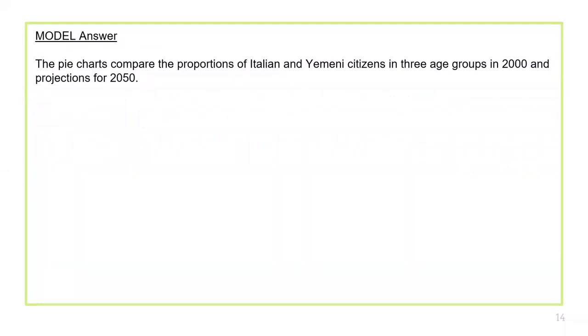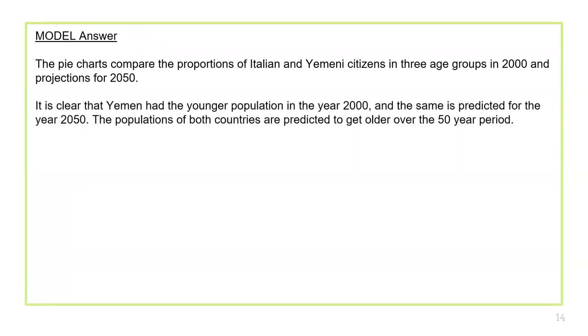The pie charts compare the proportion of Italian and Yemeni citizens. See over here, I have changed this because I am using citizens. From Italy, I made it Italian, and from Yemen I have converted it into Yemeni citizens, in 3 age groups in 2000 and projections for 2050. This is just an introduction paraphrasing statement. Then this is the overview.